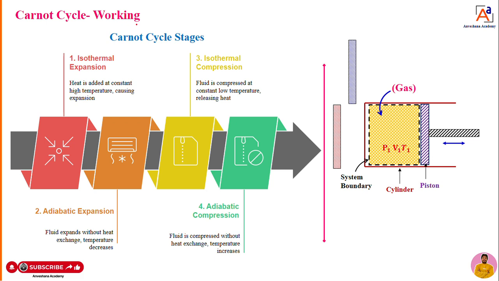Okay, when it comes to the working of the Carnot cycle, it has four important processes. One is isothermal expansion, adiabatic expansion, isothermal compression, adiabatic compression. That means two isothermal processes and two adiabatic processes. So the first one, isothermal expansion. Isothermal expansion means heat is added at a constant temperature, causing expansion.